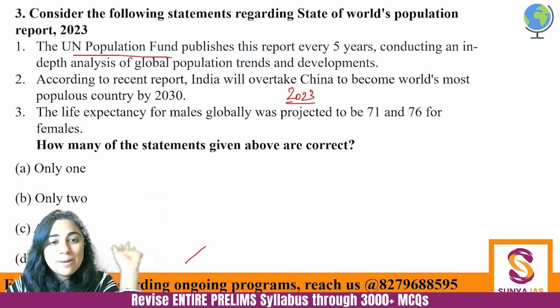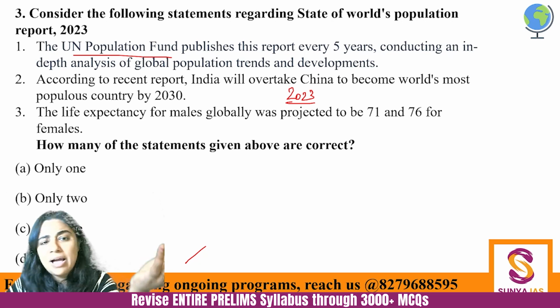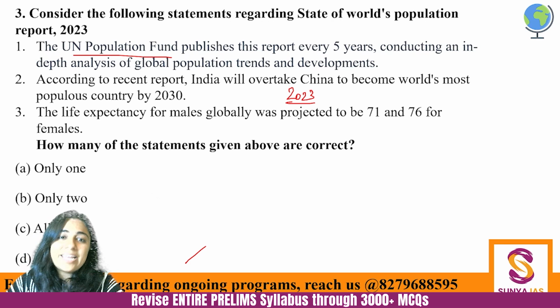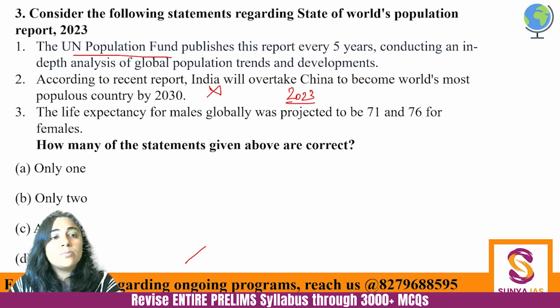We have no concept of thinking whether to have a child, how many children to have. No, we are just having children. So yes, second one is incorrect. India has already taken over China to become the world's most populous country in the year 2023, not in 2030.